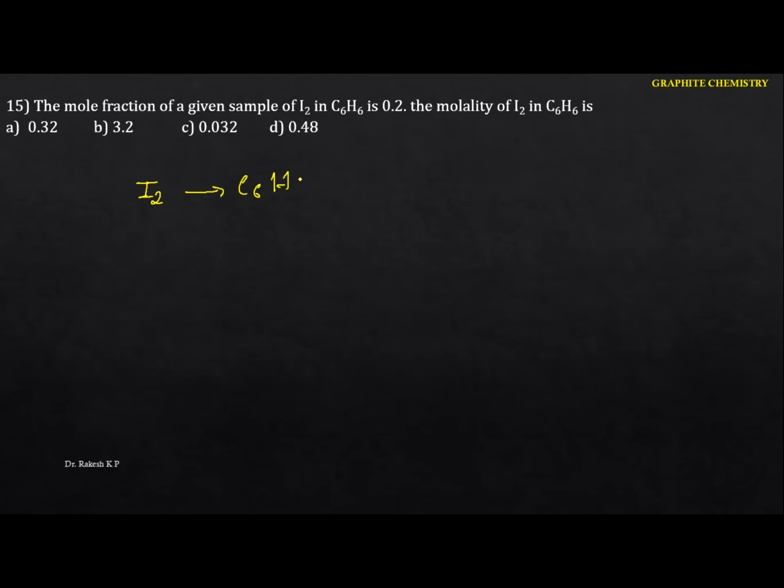Just for simplification, I'm going to take iodine as A and benzene as B. I'm going to write the mole fraction of the given sample of iodine, that means x of A. A is iodine, B is benzene. So x of A is given as 0.2.